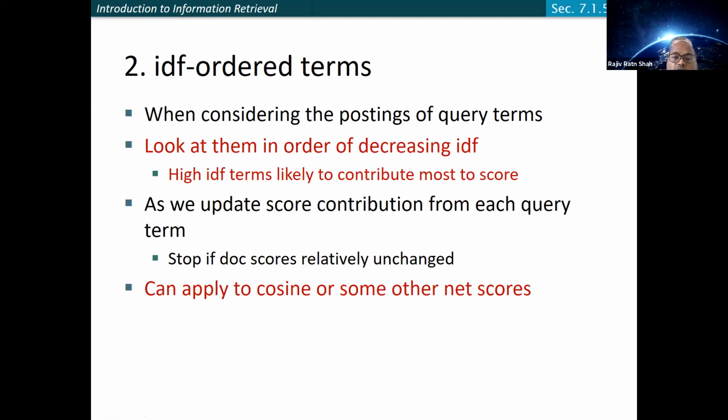Second possibility: IDF-ordered terms. As I said, the IDF is one of the most important measures that you consider in information retrieval. So how about you rank them, order them based on the IDF? Look at the terms in order of decreasing IDF, and high IDF terms are likely to contribute more to the score. In this way, you can get the elements from this particular list that you have created, and update the score contribution for each query term, stop if the documents relatively do not change, and so on. It can apply to cosine or some other scores.